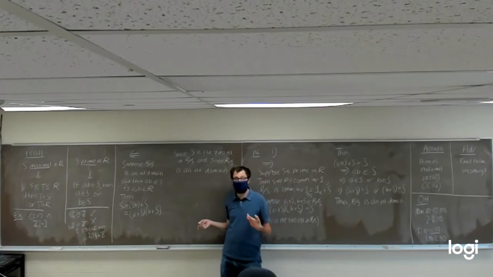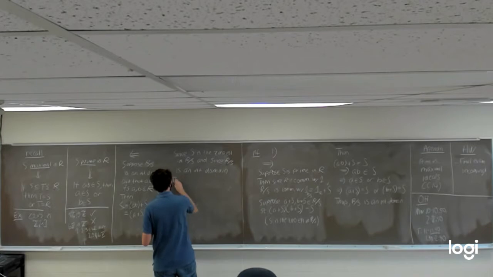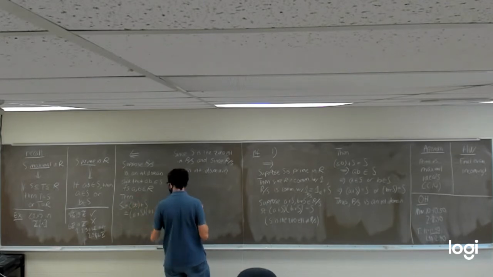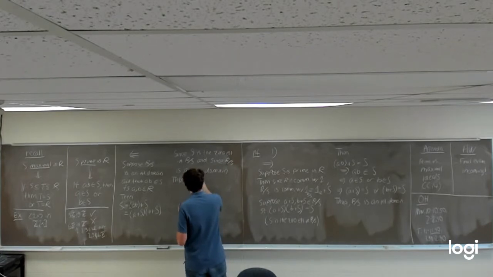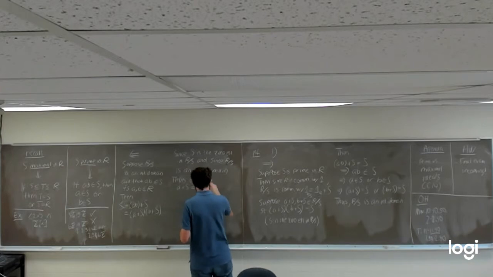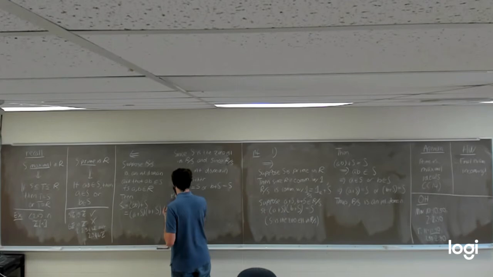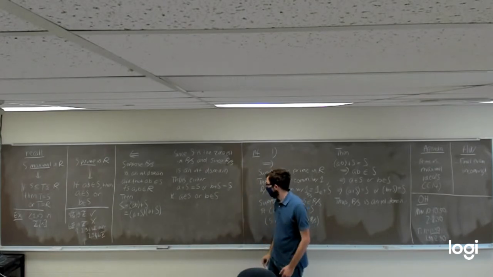At least one of those two things had to have been 0 to start with. Thus, we know that one of these two things had to have been the 0 element S to begin with. Thus, either A plus S is equal to S, or B plus S is equal to S, which is the same as saying A is an element in S, or B is an element in S.